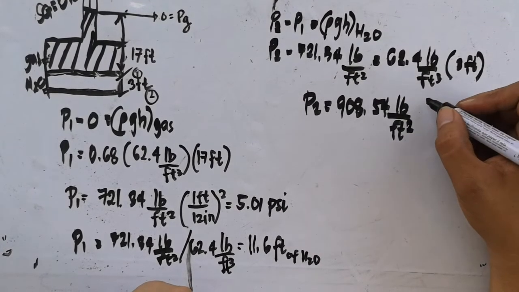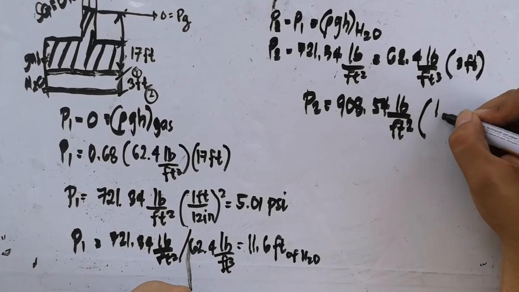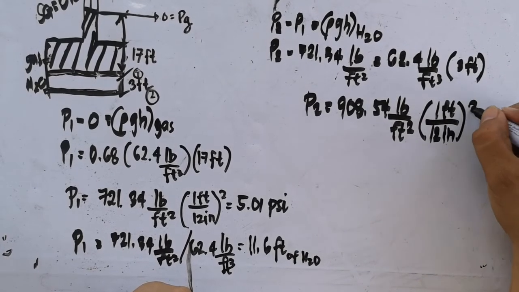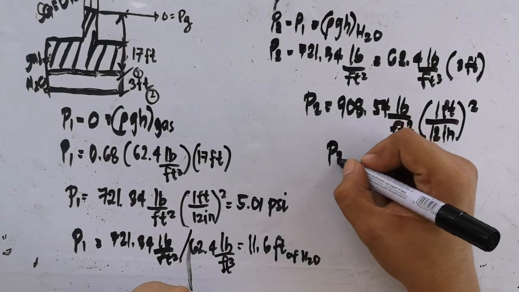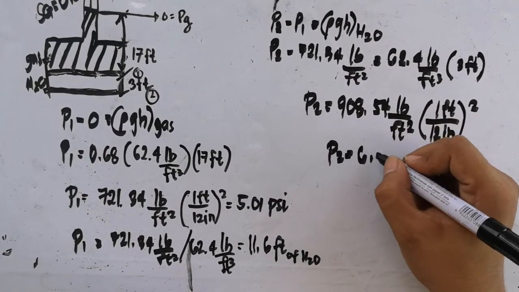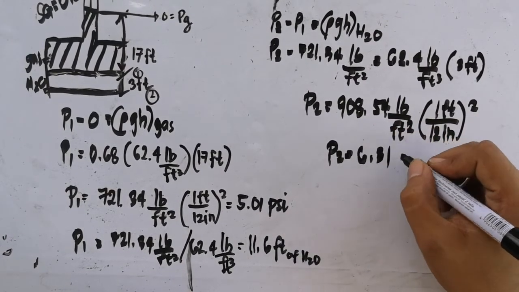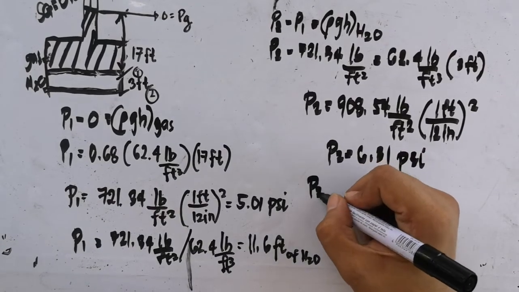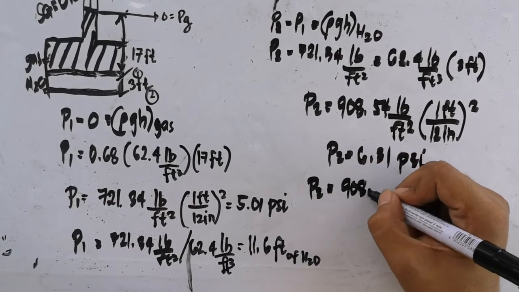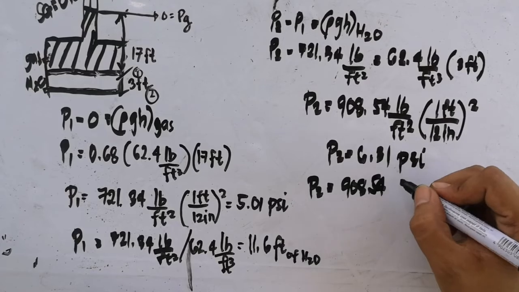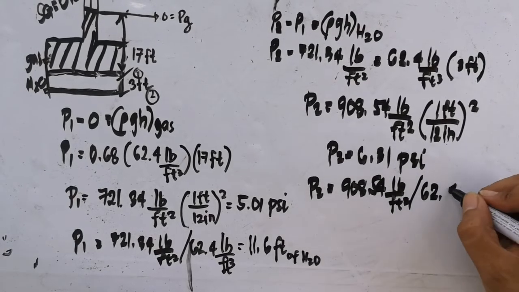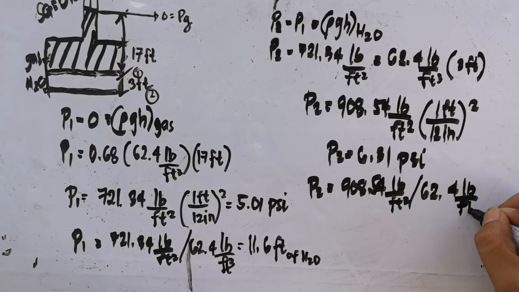So, let's convert to PSI: 1 foot over 12 inches squared. So, P2 is equivalent to 6.31 PSI. In terms of head, P2 is 908.54 pound per feet squared over 62.4 pounds per feet cube.